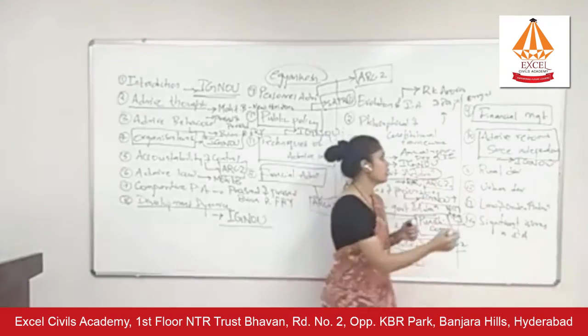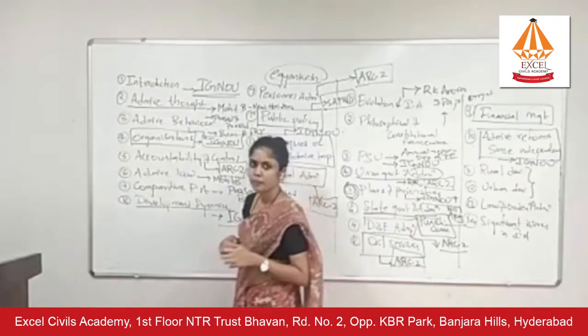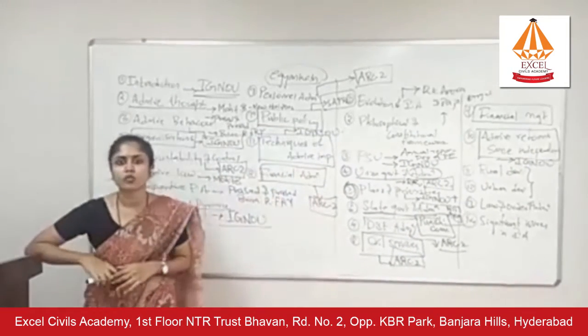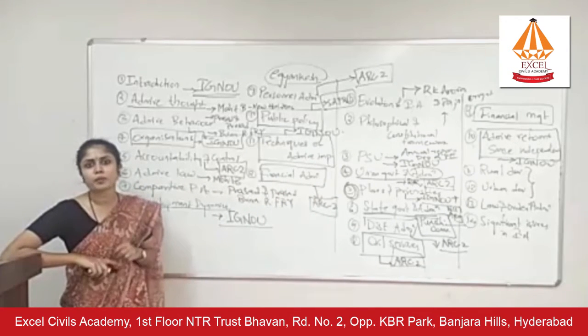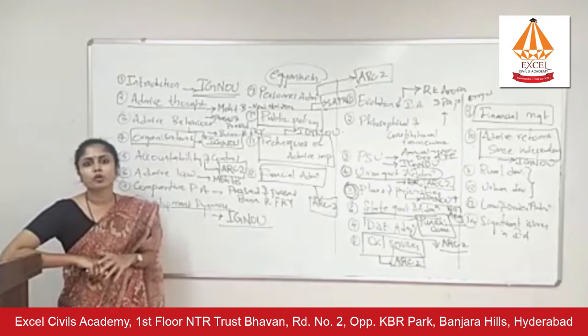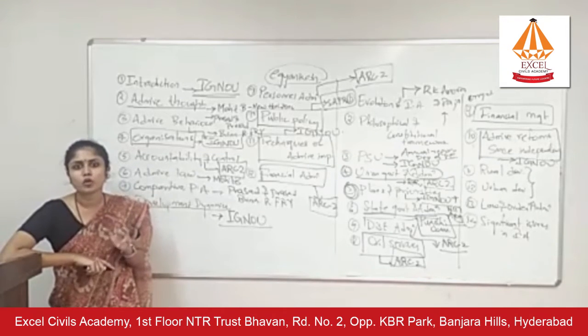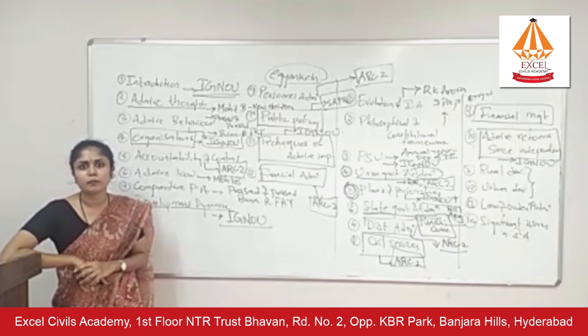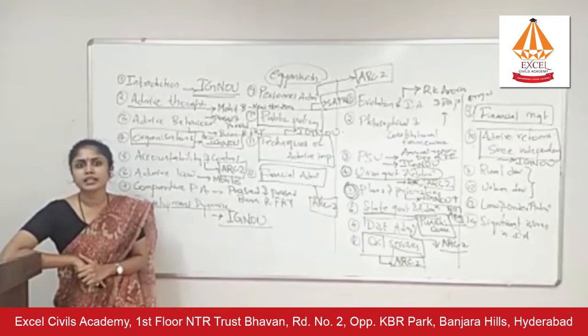Then you have rural development and urban development, very important. You will have a 20-mark question from rural development and urban development, whether it is about Panchayat Raj institutions, about municipalities, or about new localism, the global-local debate. All these topics are important. What is Metropolitan Police Authority? Can it be implemented in India?